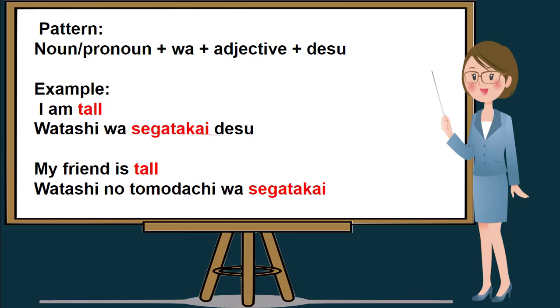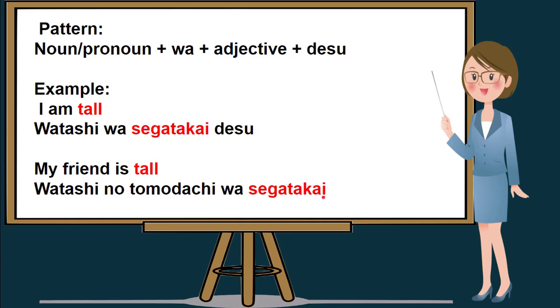Another example will be, my friend is tall. And again, our pattern will be noun or pronoun. In the beginning of the sentence, we use watashi no, which is my, followed by the noun tomodachi, which means friend, and followed by wa. And after wa is the adjective segatakai.